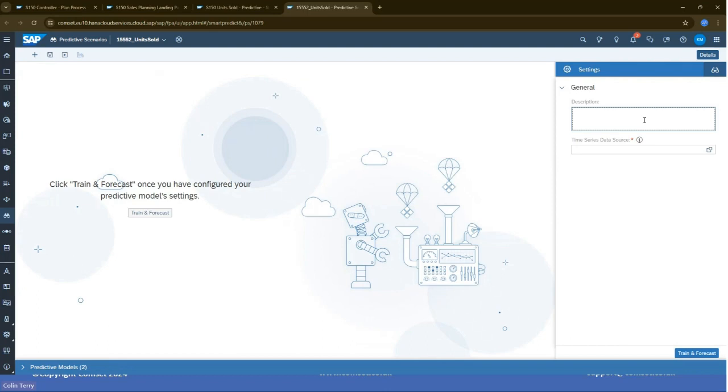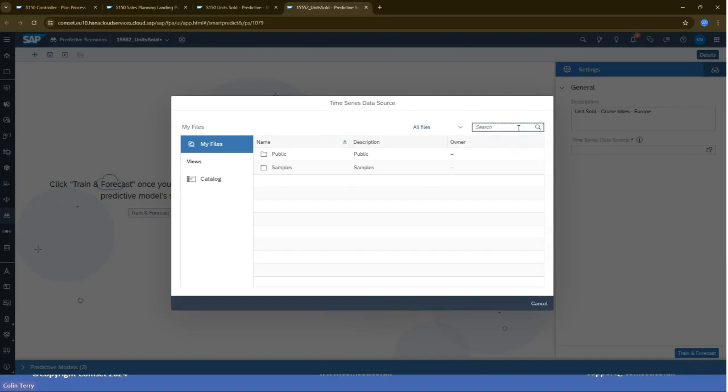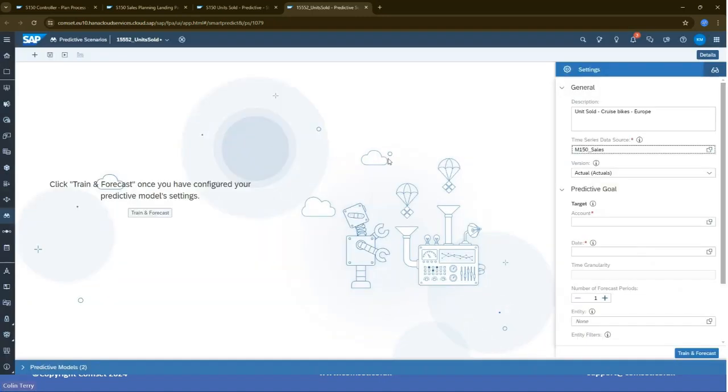So let's give it a description. We're going to plan units sold. We're going to do it for the cruise bikes range of bikes, and we're going to do it for Europe rather than the whole of our company. I need to give it a model to work with. So all of our models that we've been looking at are based off a model called 150 sales. And again, I can just search on that. The system finds it for me. And then I can just fill in a few fields over here.